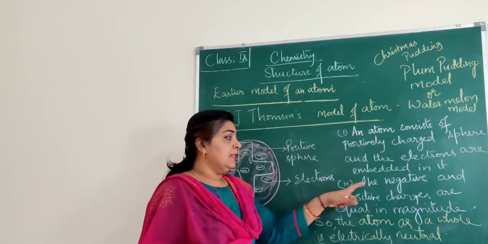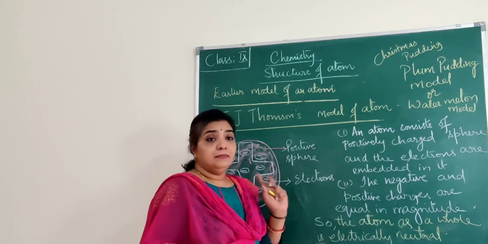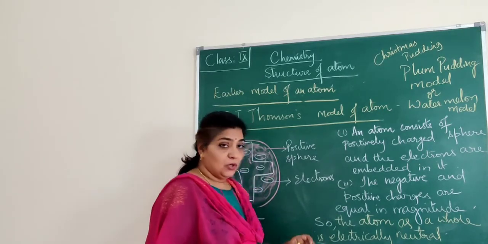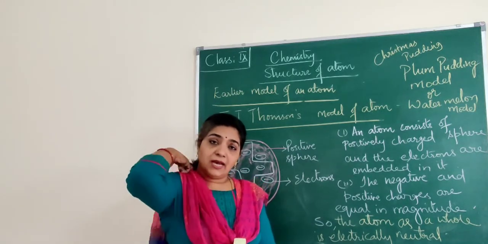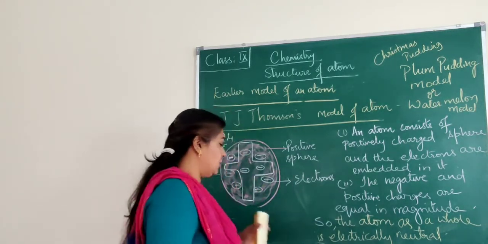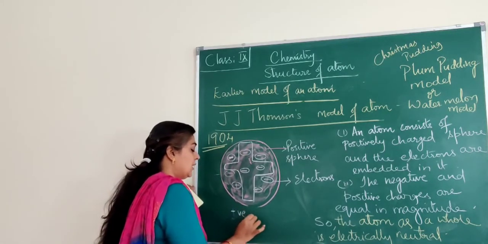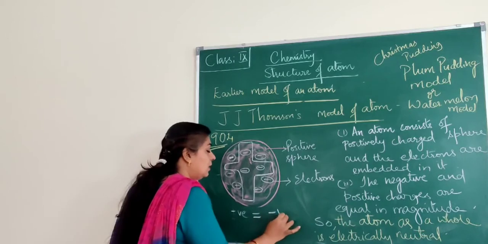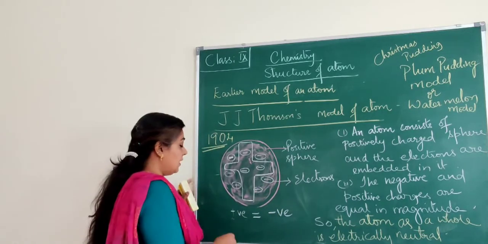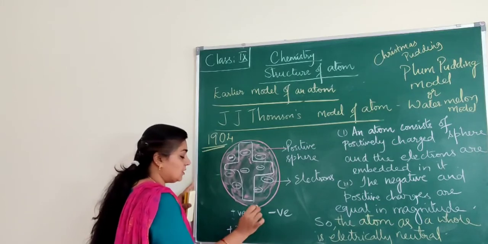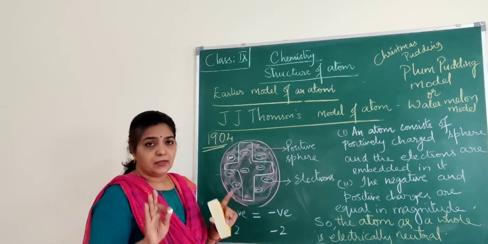Then he says the negative and positive charges are equal in magnitude. That means the number of positive charges is equal to the number of negative charges. Say now you have two positive charges, two negative charges are present. That's what he says.